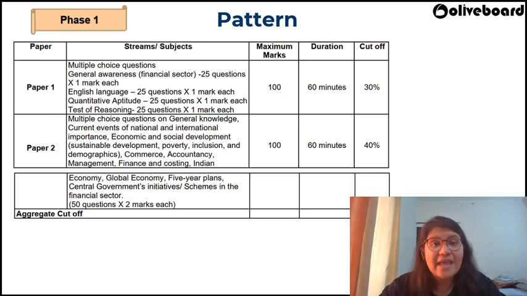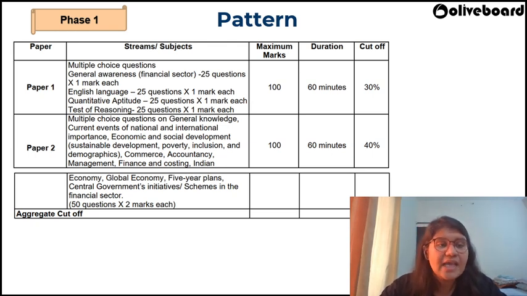Right? So how does it help us? In case you're somebody who's very strong in say quantitative aptitude, it comes to you easily, right? So you can maximize your score by attending more questions from quantitative aptitude. Okay. Example, if you're not good in say reasoning section, right? You don't have to worry about it. You can solve minimum number of questions from there. Even in a scenario where you don't solve anything there and just take care of questions like quant, English, or GA, that also would do the job for you because you need to clear the minimum cutoff, right?